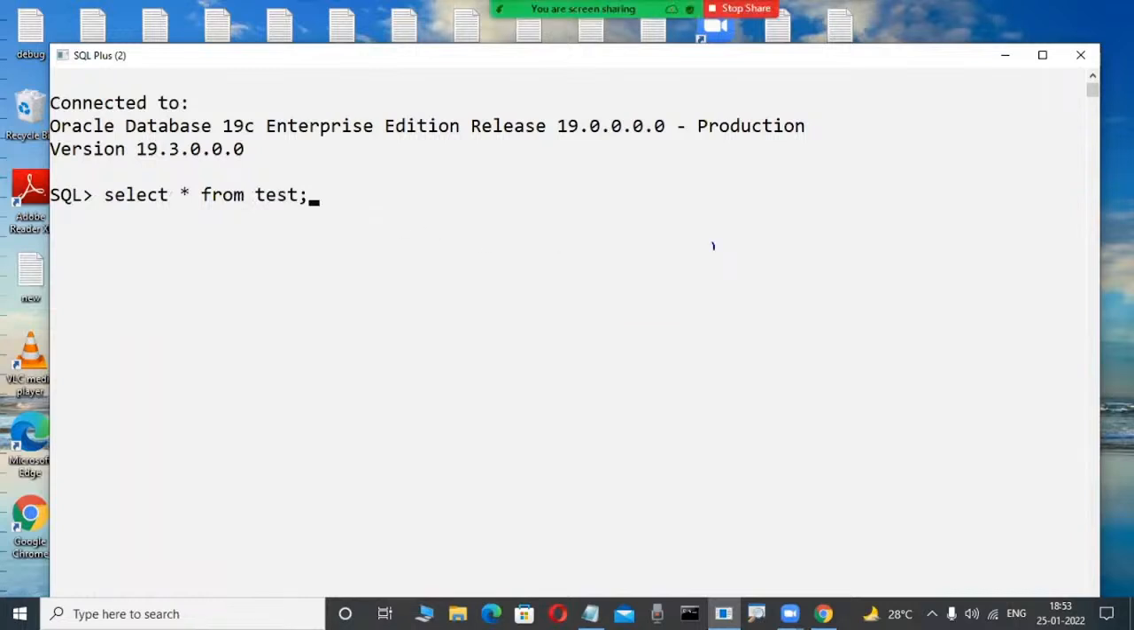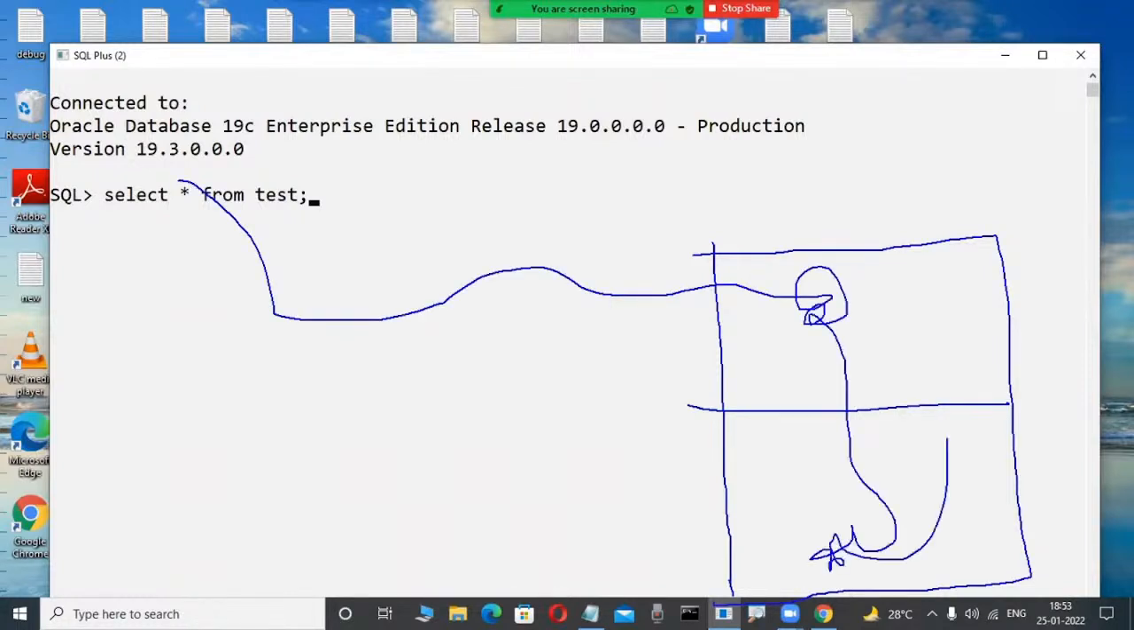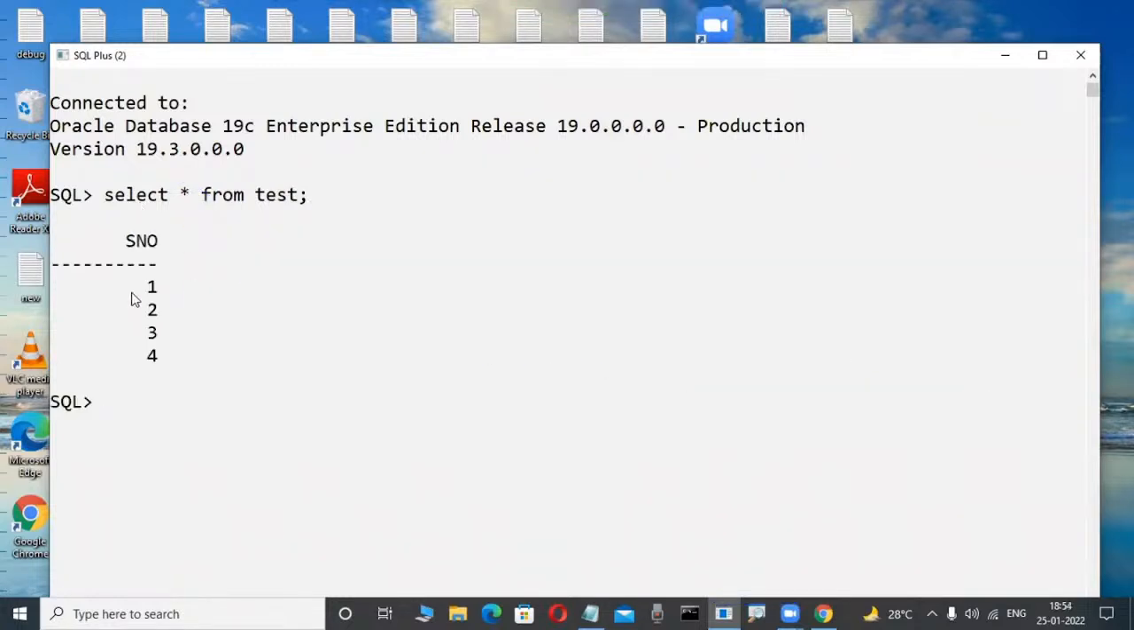Once I give that, this client tool first checks whether the requested table is available in memory. If it is not available, it is only in the hard disk. The table is copied from hard disk to memory, and only then it is written into the client tool. Observe here, yes, it is written or not.